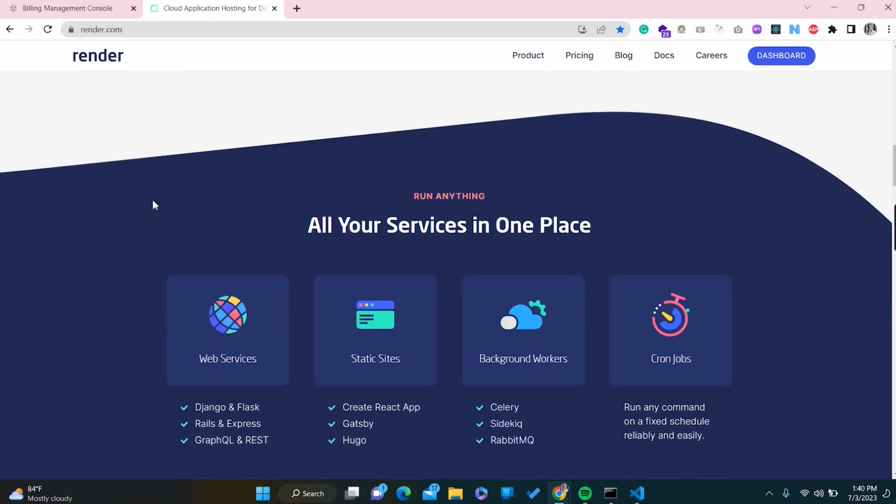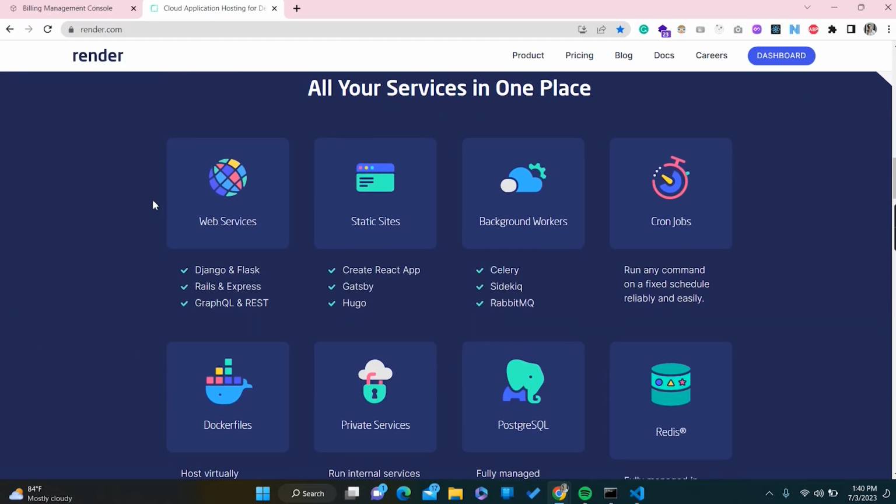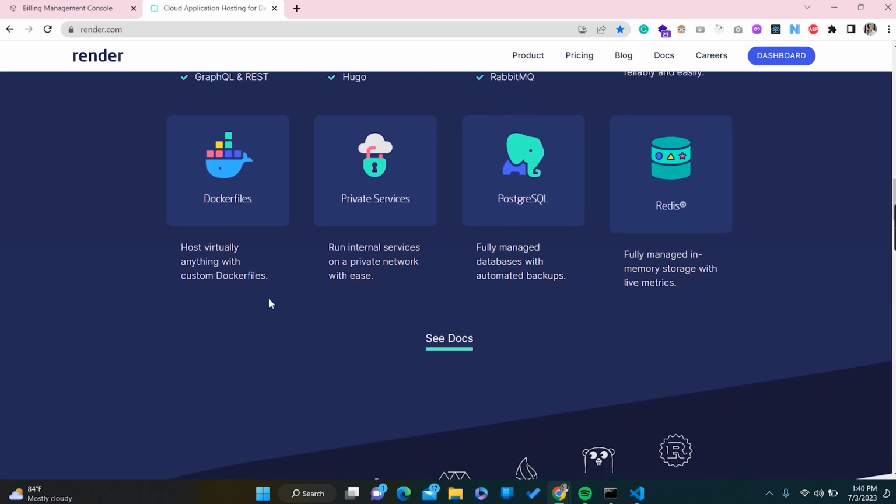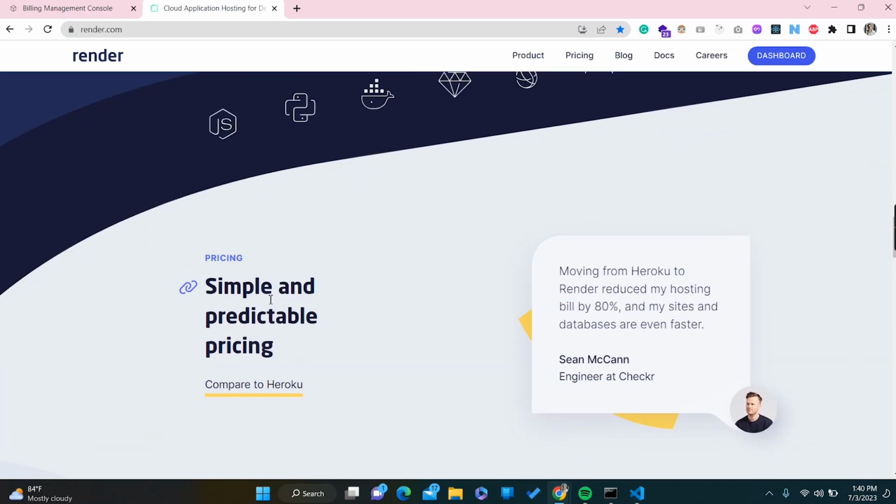That's another problem I see in AWS Beanstalk. But Render offers a kind of service where you can host Django and Flask, Rails and Express, GraphQL and REST. Likewise, they offer a lot of things.